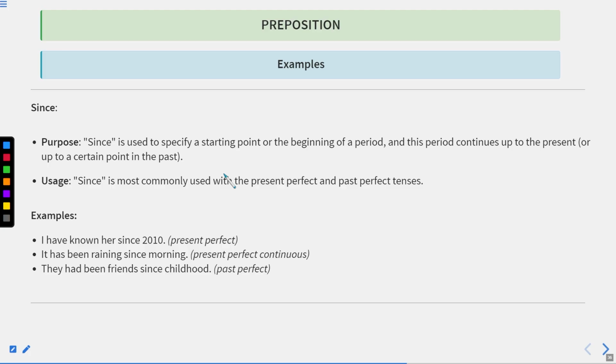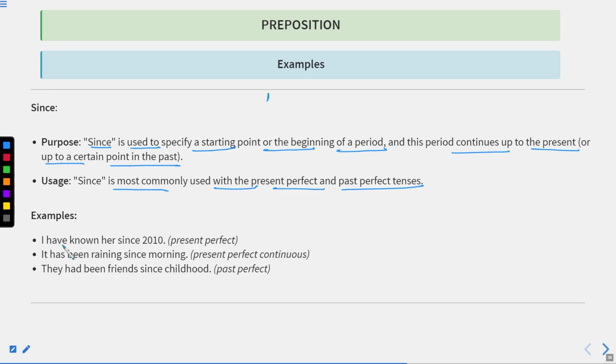Since shows the purpose. Since is used to specify the starting point or the beginning of a period. It means since denotes some particular time in the past, which is actually not countable, but it is the point of time in the past, and this period continues up to the present time, or up to a certain point of time in the past, but it will not show the time in future. Since is most commonly used with present perfect and present perfect continuous tenses.